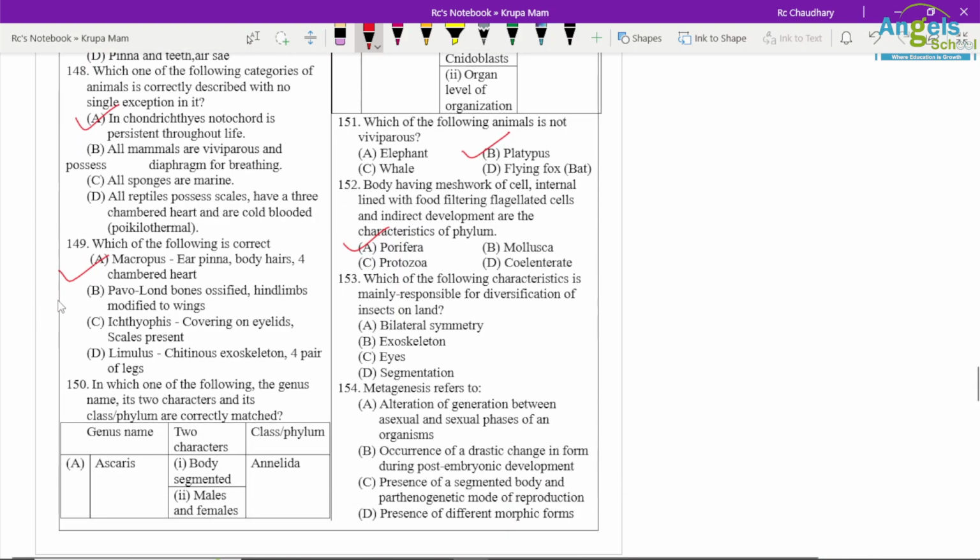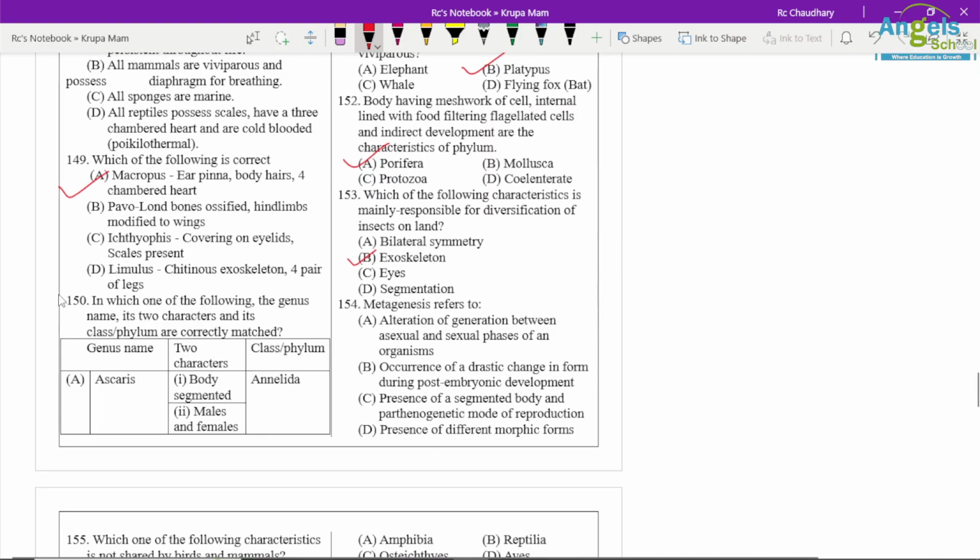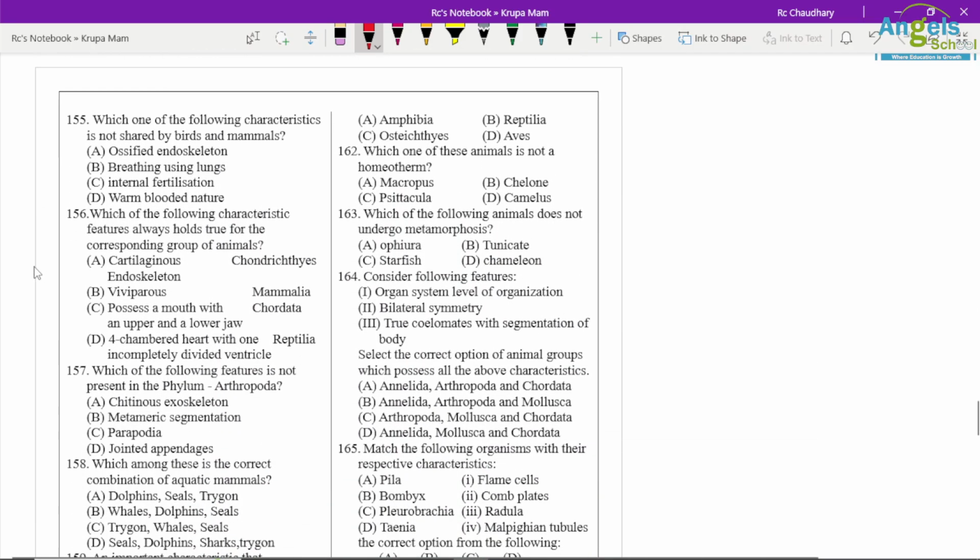Which of the following characteristics is mainly responsible for diversification of insects on land? Presence of exoskeleton. Alternation of generation between sexual and asexual form is called metagenesis.